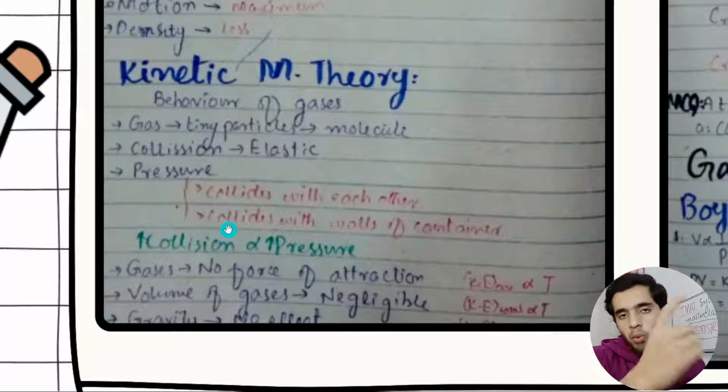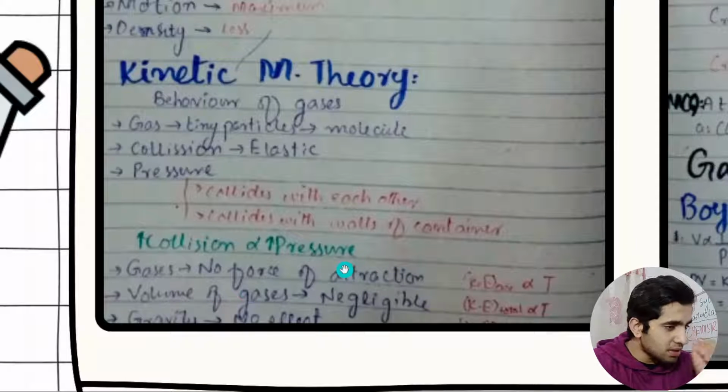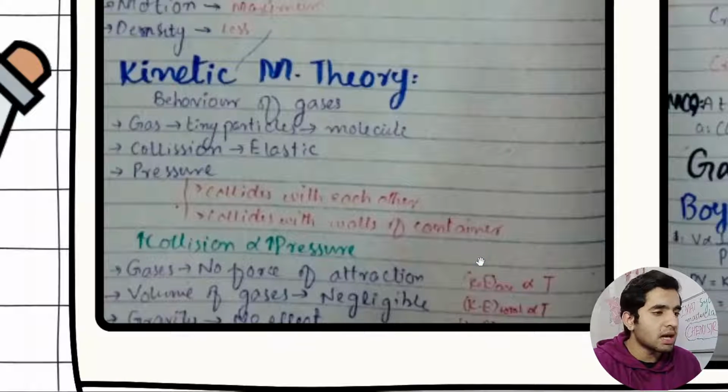This is the collision. The more collisions, the more pressure. That's simple. And this is the base. This is a very tricky point, and I think BMAT has asked a question about it. BMAT has had one question from previous exam papers about this: kinetic energy average depends only on temperature.